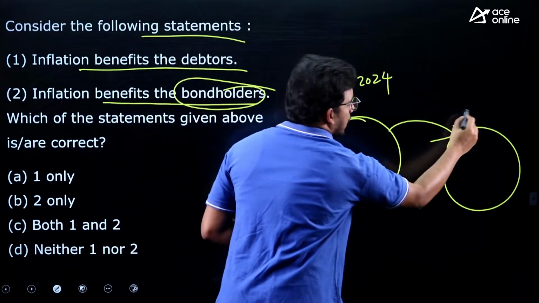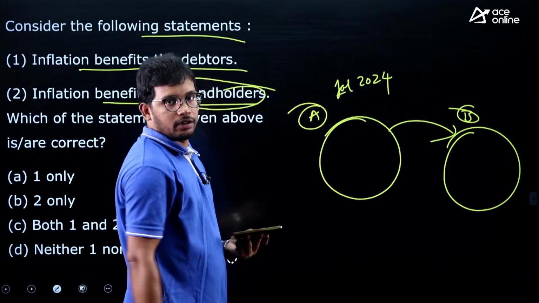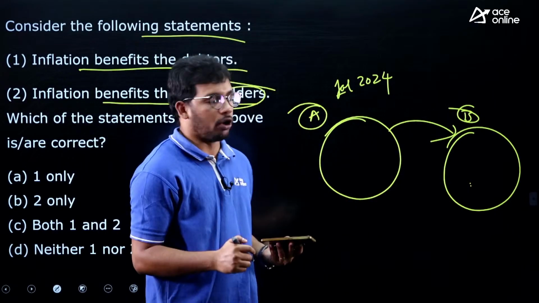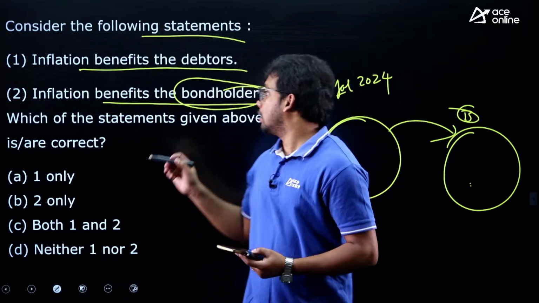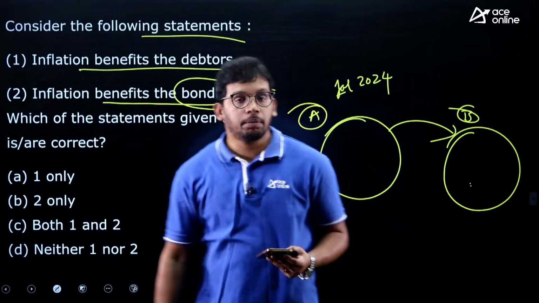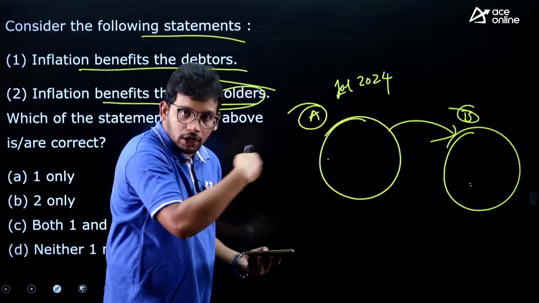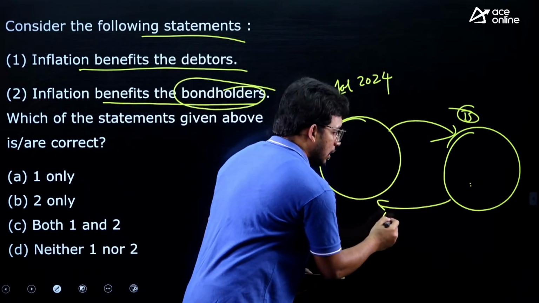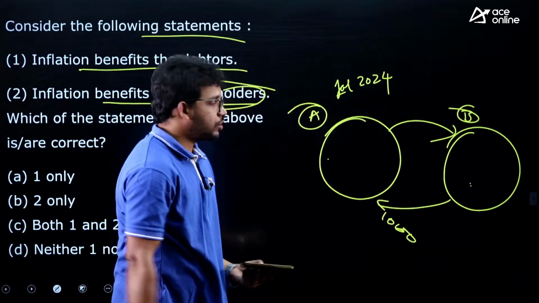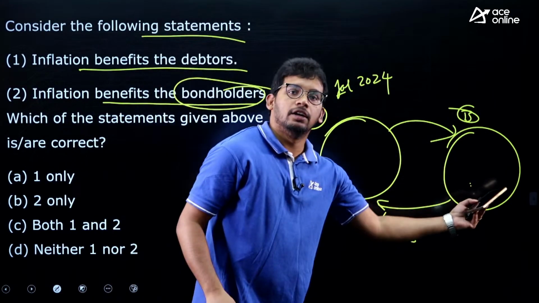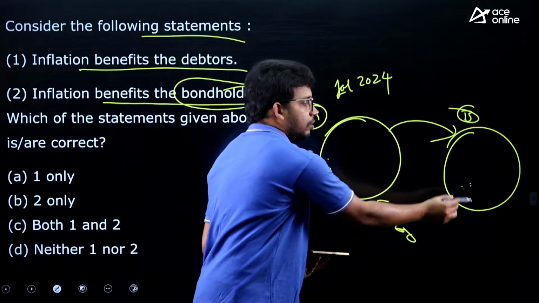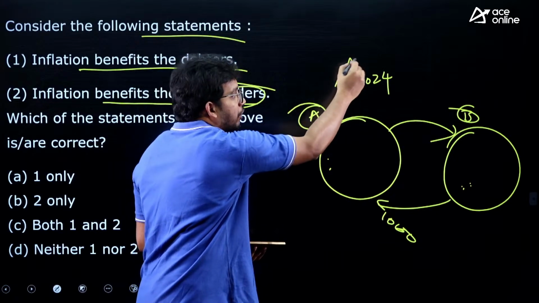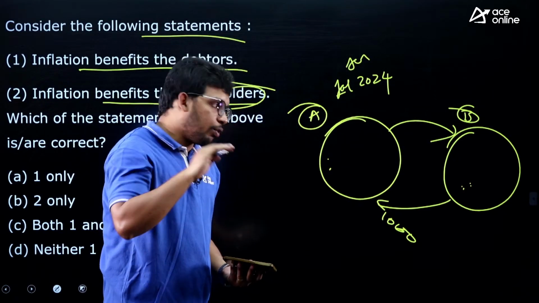So he is the bond holder. He has given 10,000 rupees and A has taken the money and issued the bond. So A is the debtor and B is the one who has given the money. In January 1, 2025, B will get the money back with interest.